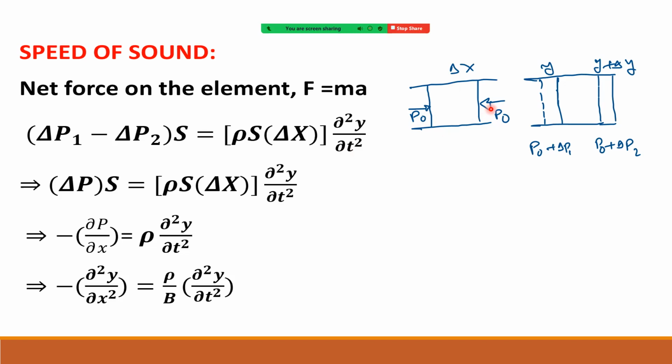Initially assume there was no sound and all particles of the medium were at rest. Once the sound enters the medium, they start oscillating. The front layer moves by distance y, and this layer moves by y plus delta y. I will make the calculation here.